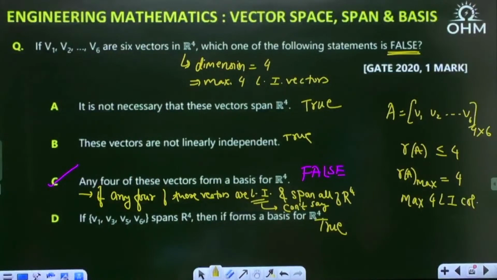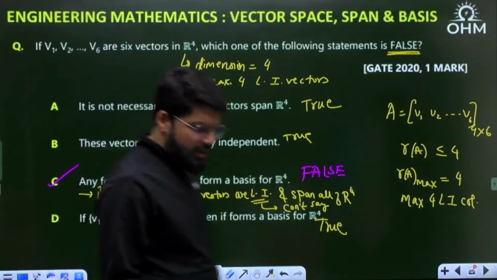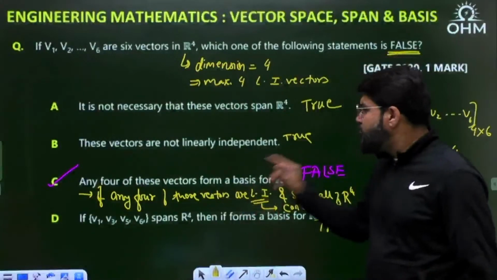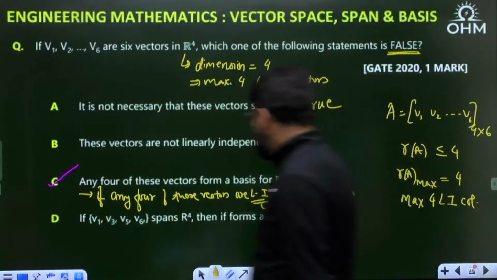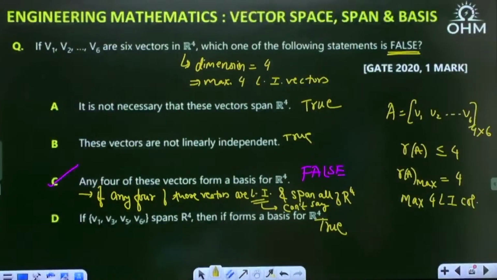Which of the options is false? C. We cannot generalize here. They stated it as: any 4 of these vectors form a basis. False. Any 4 of these vectors form a basis is false.